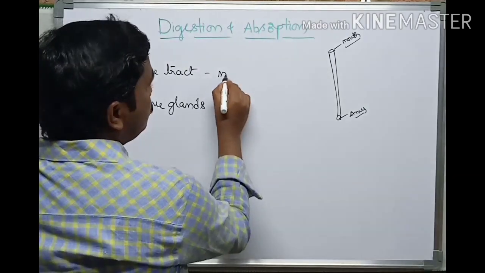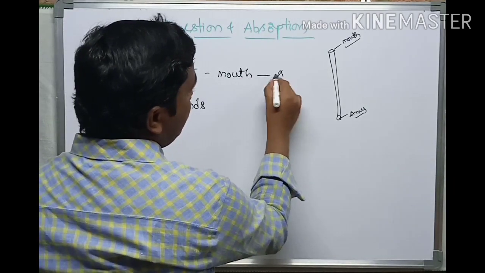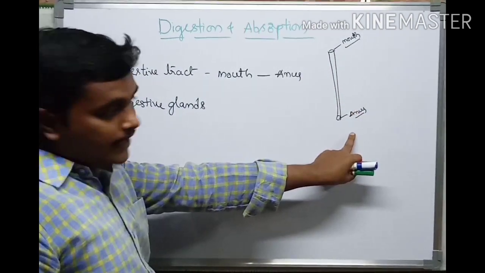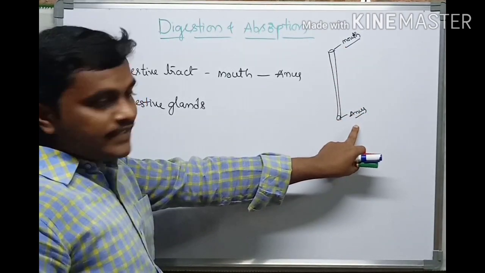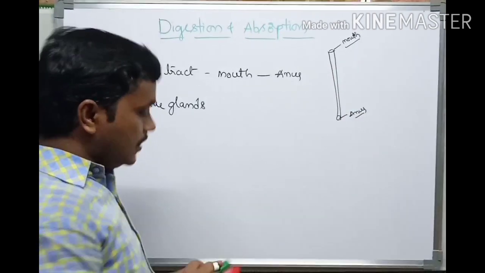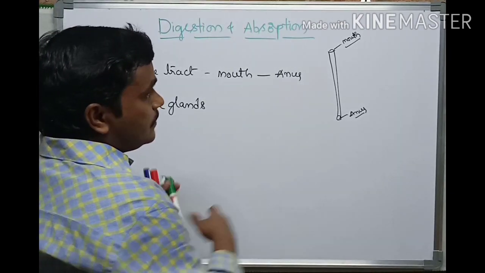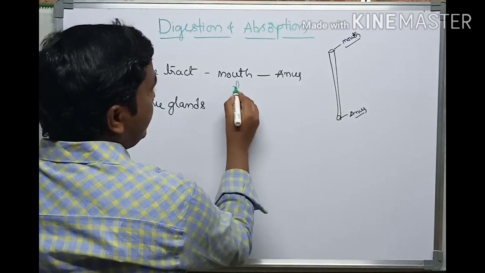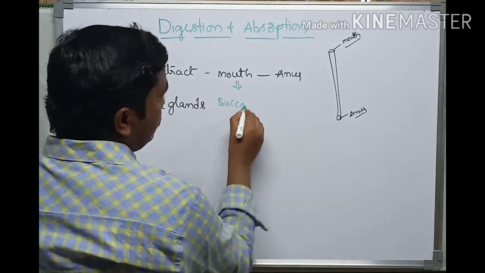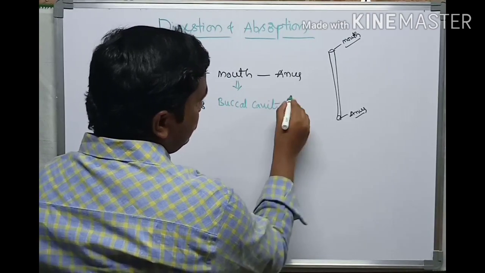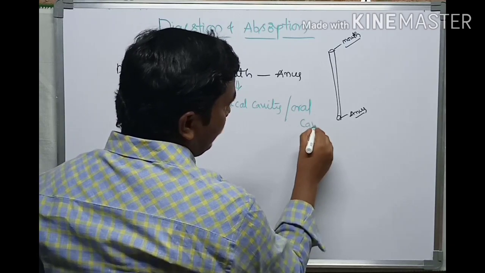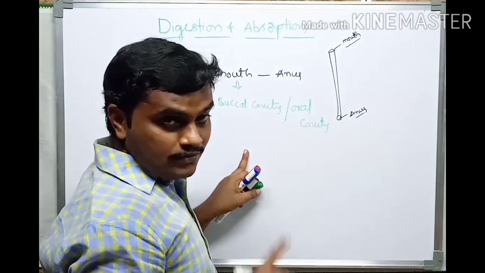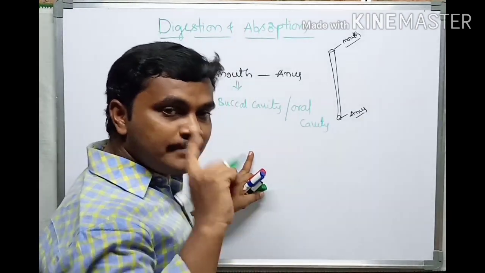The tract starts with the mouth and ends with the anus. As we already discussed, we have a complete gut region, starting with the mouth and ending with the anus. We are in the deuterostomate condition. From mouth to anus, there are different regions modified into different parts. The mouth leads into the next region, the buccal cavity, also called the oral cavity. Oral means mouth. In the frog, it is called the buccopharyngeal cavity.